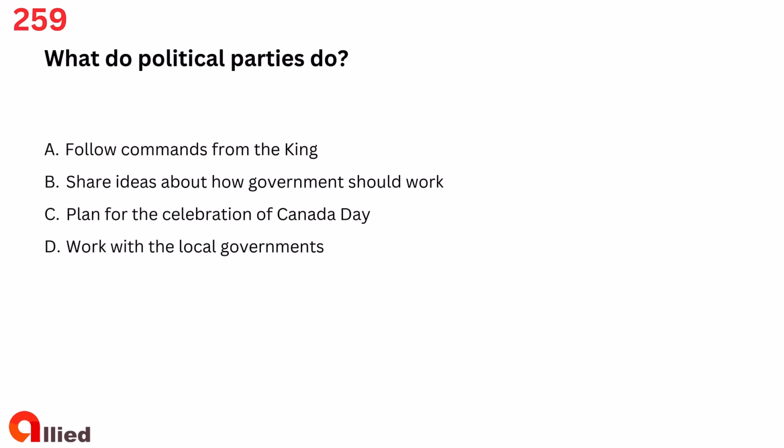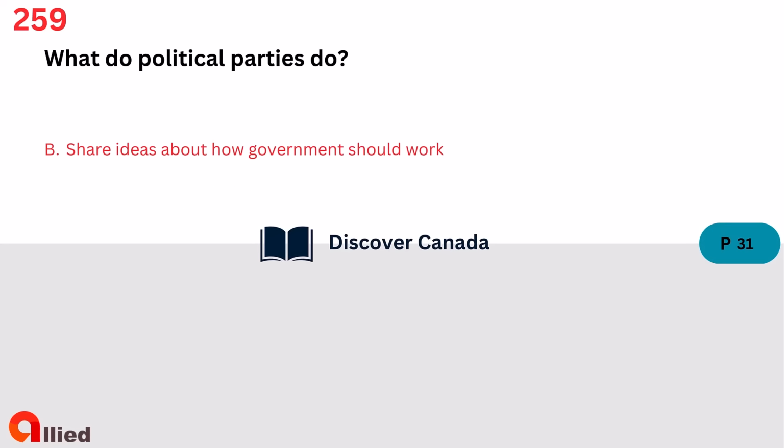Question 259. What do political parties do? A. Follow commands from the king. B. Share ideas about how government should work. C. Plan for the celebration of Canada Day. D. Work with the local governments. The answer is B. Share ideas about how government should work.